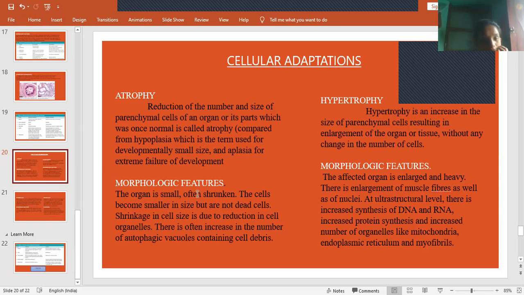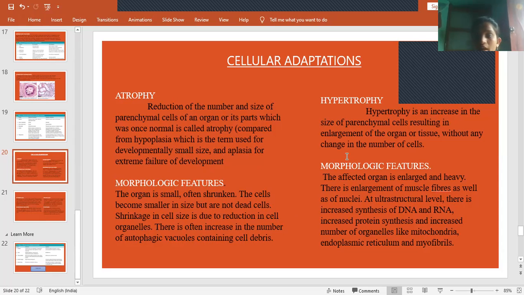In morphological features, as there is a decrease in the number or size, the organ is small, often shrunken. The cells may also become smaller in size, but they are not dead cells. They will be functioning, but their size will be decreased. Shrinkage in cell size is due to reduction in the cell organelles. So why is cell size decreased? Because of the decrease in the cell organelles.